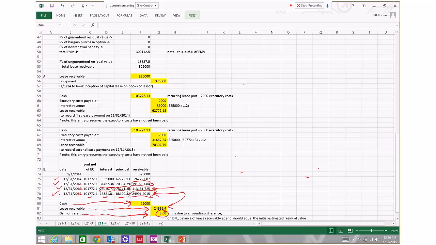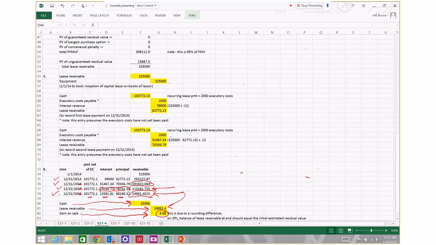Now let me point out to you that in this case the balance of the lease receivable account, $24,991.15, at close of business 12/31/2017, really was due to a rounding difference. On a direct financing lease, the balance of the lease receivable at the end of the lease term should equal what the initial estimated residual value of the asset was.